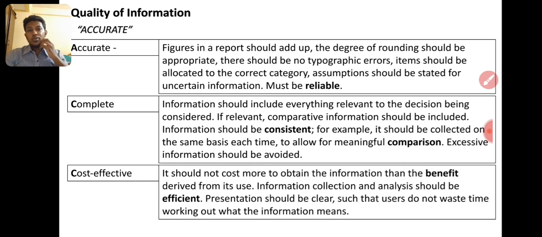Then cost effective, I already told you. When we take the input, the output will be information, and the decision will give us a profit. That profit should be more than the cost of obtaining that information, otherwise it will be a loss, not effective. Information should not cost more to obtain than the benefit derived from its use. Information collection and analysis should be efficient, and presentation should be clear so that users do not waste time working out what the information means, right?